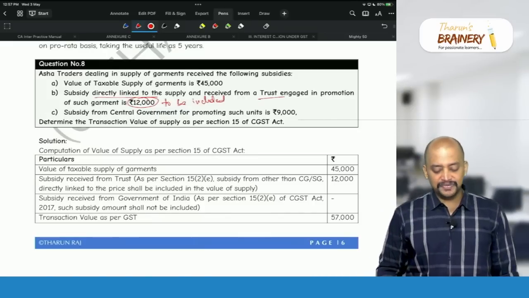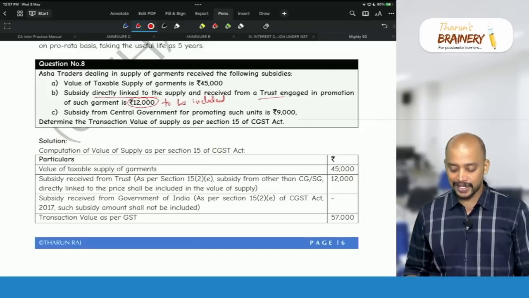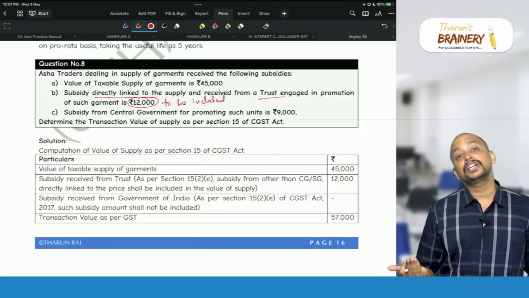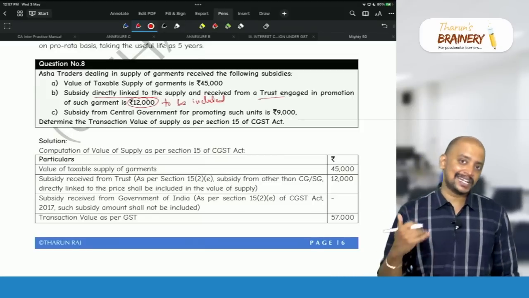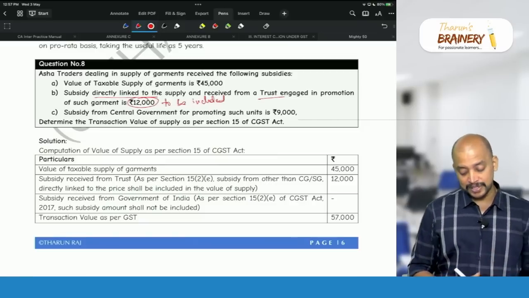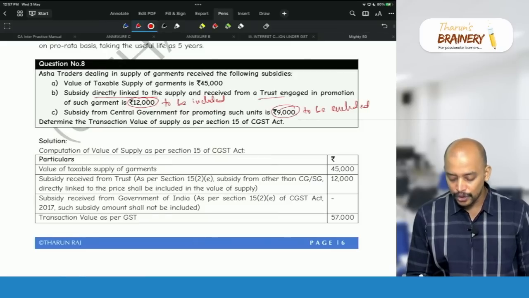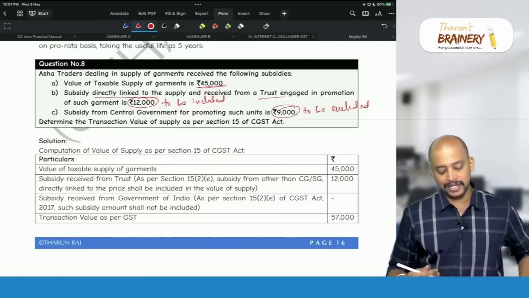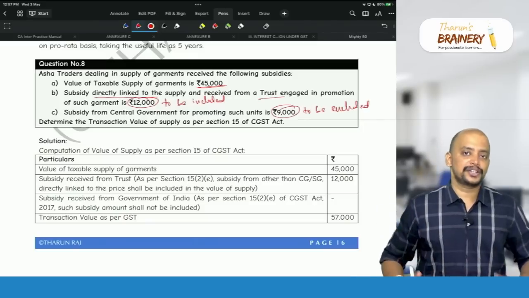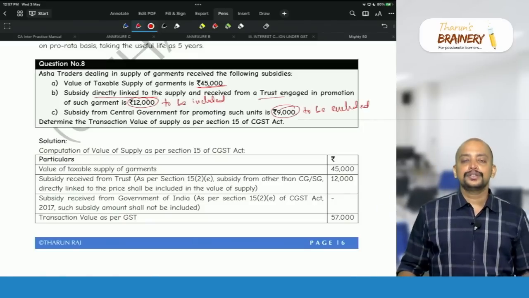Then subsidy from central government for promoting such units 9,000. So they have not given directly linked to the price, but generally we will take it as directly linked to the price, but it is from central government. So this 9,000 rupees is to be excluded, but this is as per provision. But we don't know in the given price 45,000 whether it is already included or excluded. So then what we need to do? So there are two views.